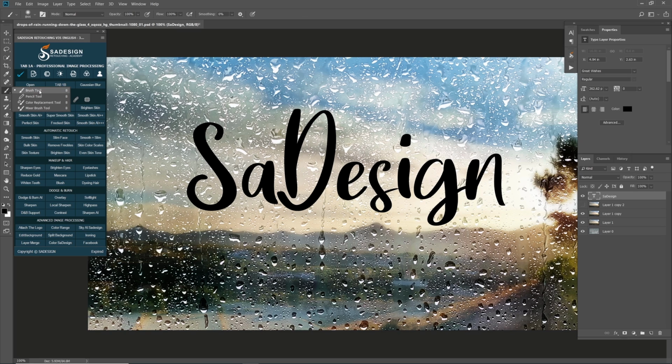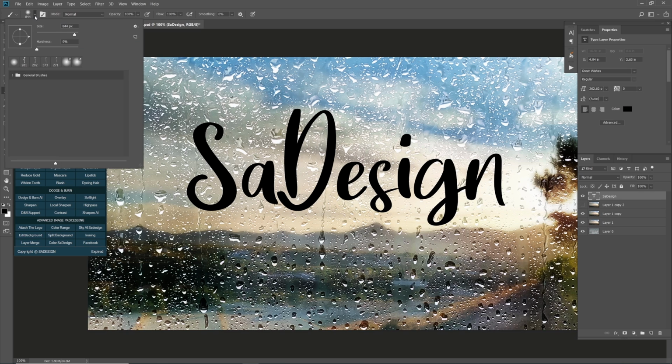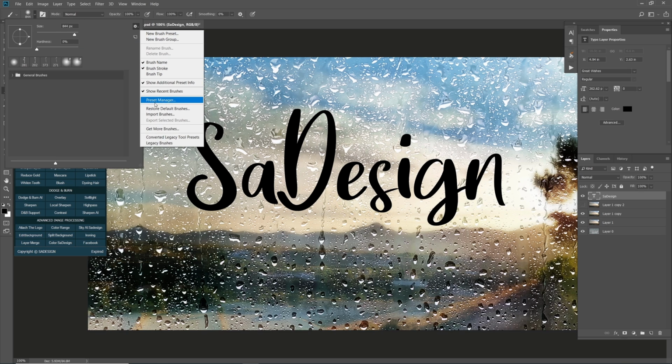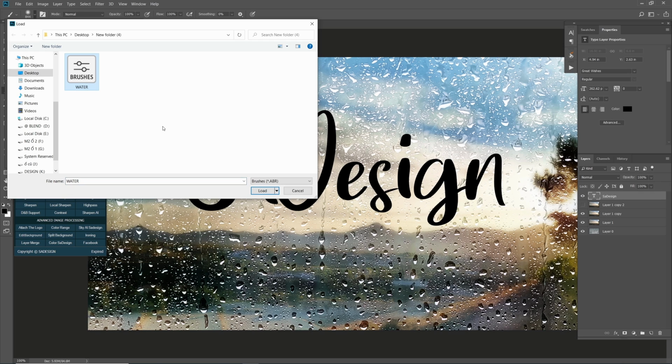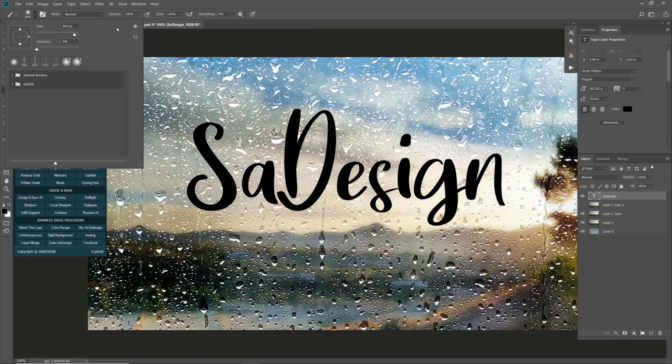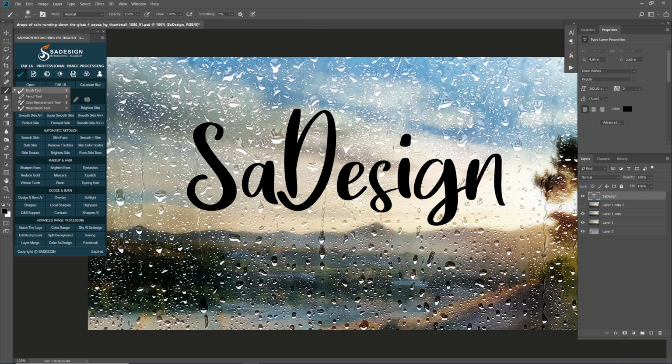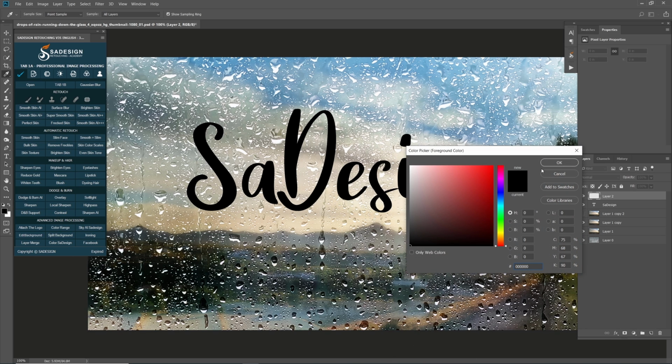Use Brush tool, B shortcut, click to amount, click to arrow icon and wheel icon. Choose Import Brushes, load water brushes. Create a new layer with the icon in the lower right corner. Make sure the foreground color is black.